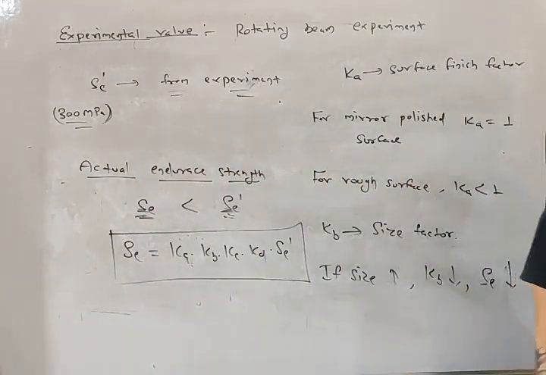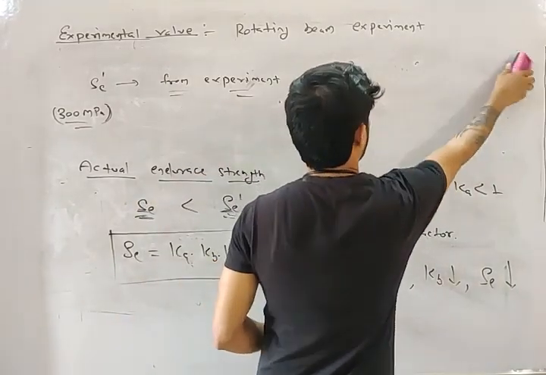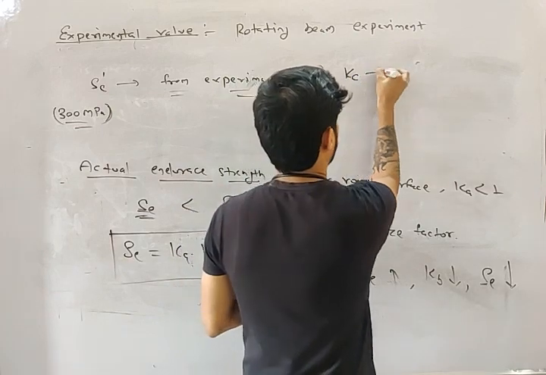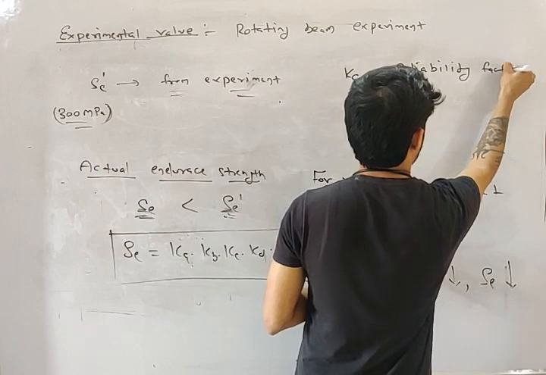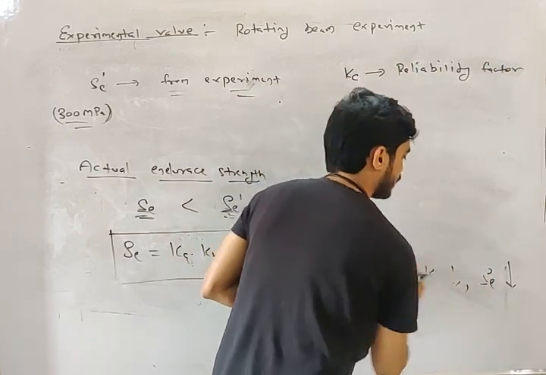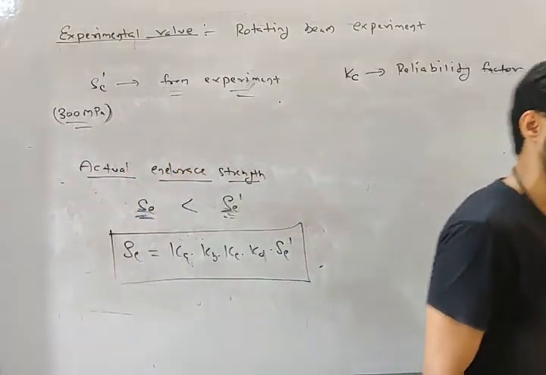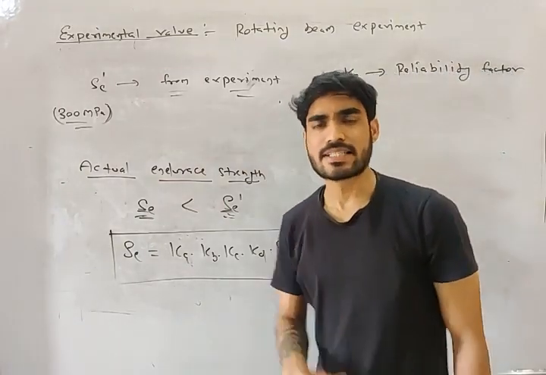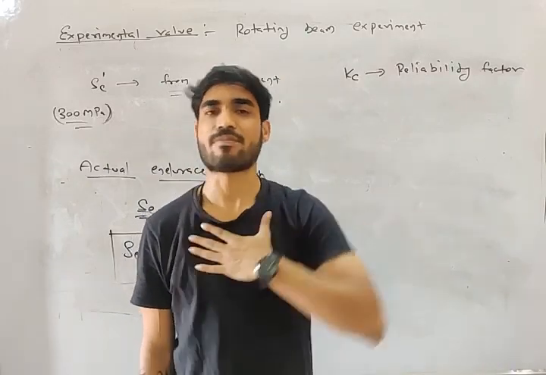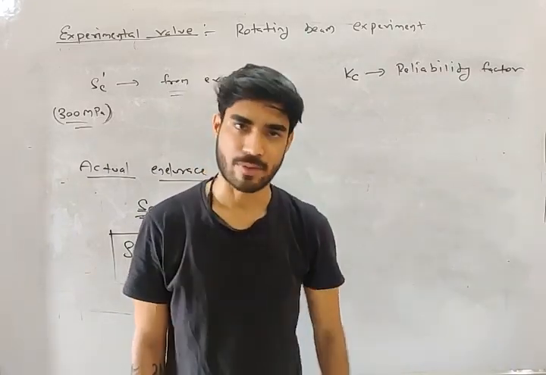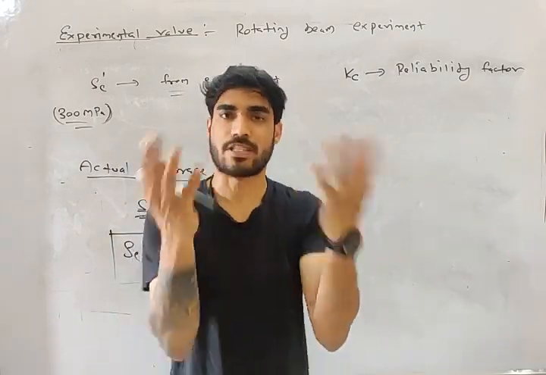Very good, my friend. Now, the third factor, Kc. Kc is known as reliability factor. Now, my friend, very important point. What is reliability? Let's say I say that this component will fail at 200 megapascal. How reliable is this information to you?